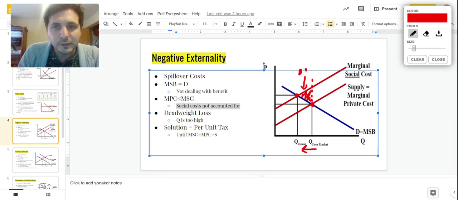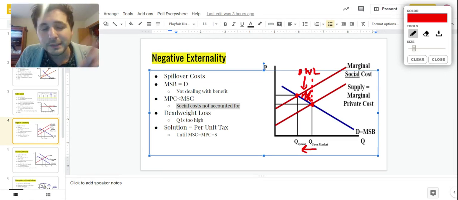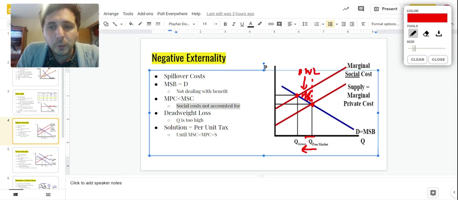Keep in mind, this is a little bit different than the location of deadweight loss before. The same concept, right? We find where we're currently producing, free market. We dash up, that's our chopper, chops off the market. We find where we want to be. That's the end point of the triangle. Chop, end point. That's going to be our deadweight loss. So it takes a little bit more work to get there.